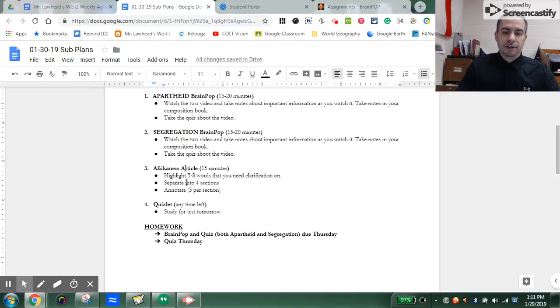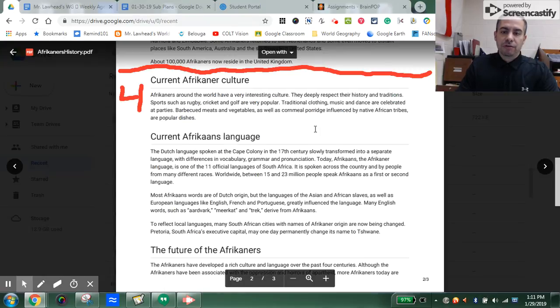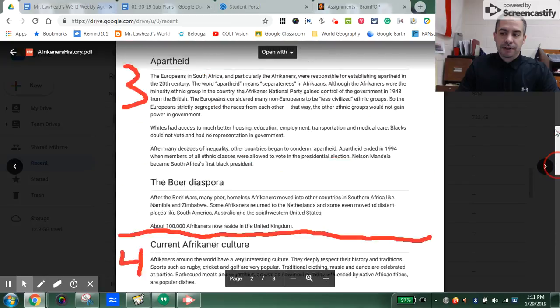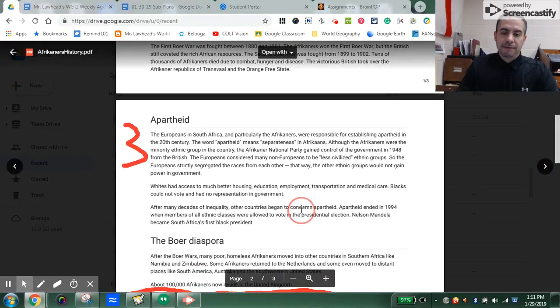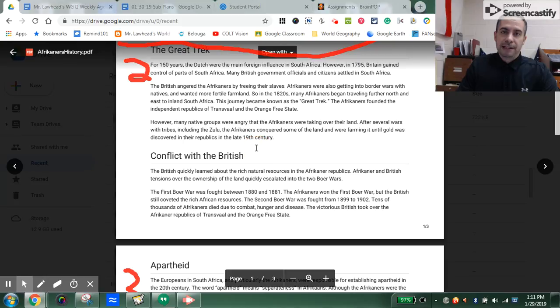And then when you go back to your list, you need to annotate now. You need to have 3 annotations per section. So when you look at this article, this section right here should have 3 annotations. This section right here should have 3 annotations. When you go to the front of the page, section 1, 3 annotations, and section 2, 3 annotations.